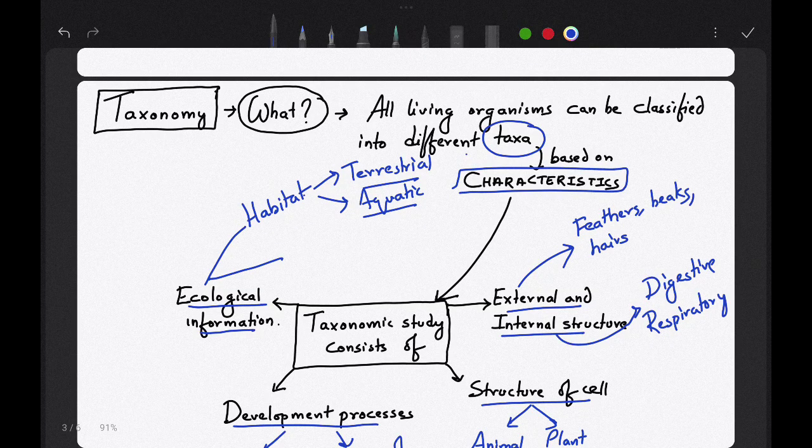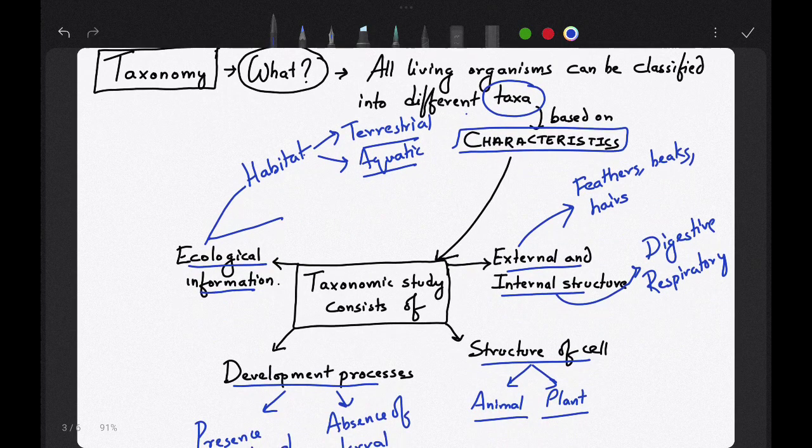Terrestrial organisms mainly live on land, and aquatic organisms mainly live in water. Also, in ecological information, you can say organisms' feeding habit, like autotrophic or heterotrophic.